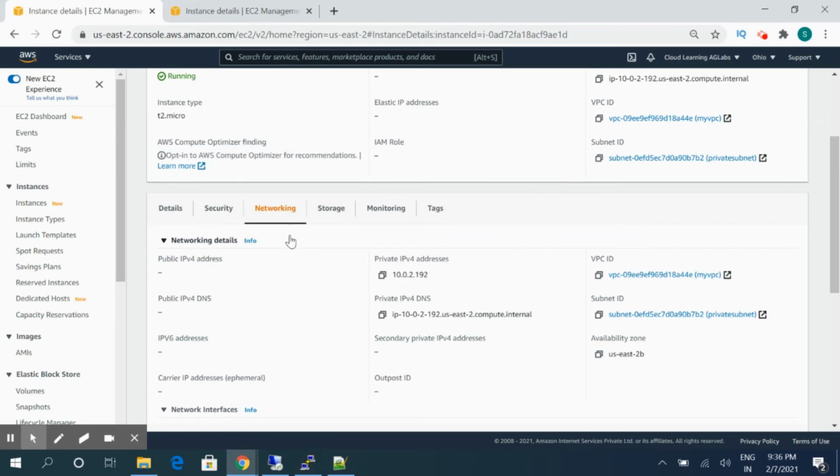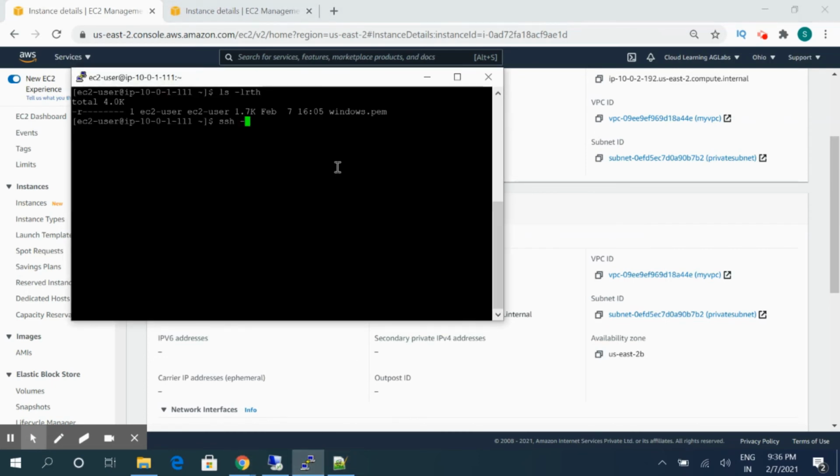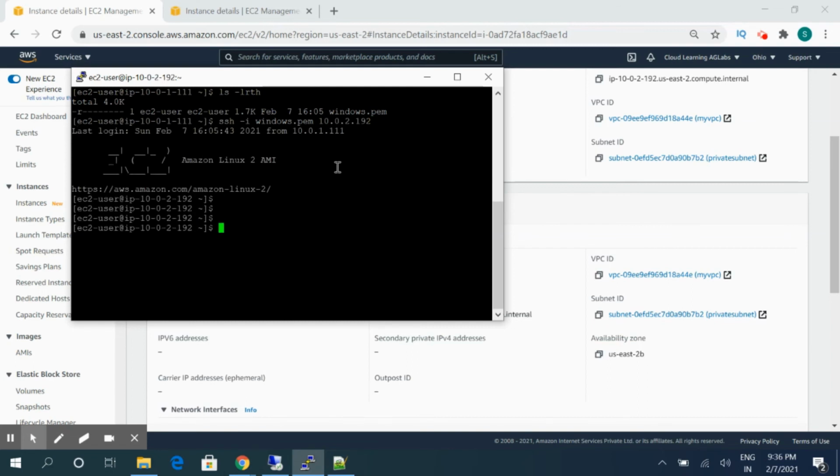So what I will do is I will just grab the private IP of the server, SSH into the server and put in the IP address. Now I'm able to log in to the server. We'll see if we are able to communicate with Google or not.